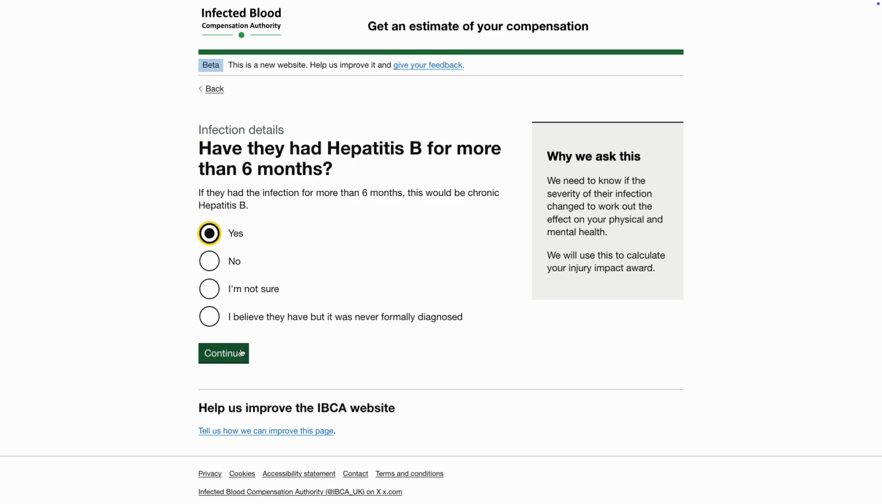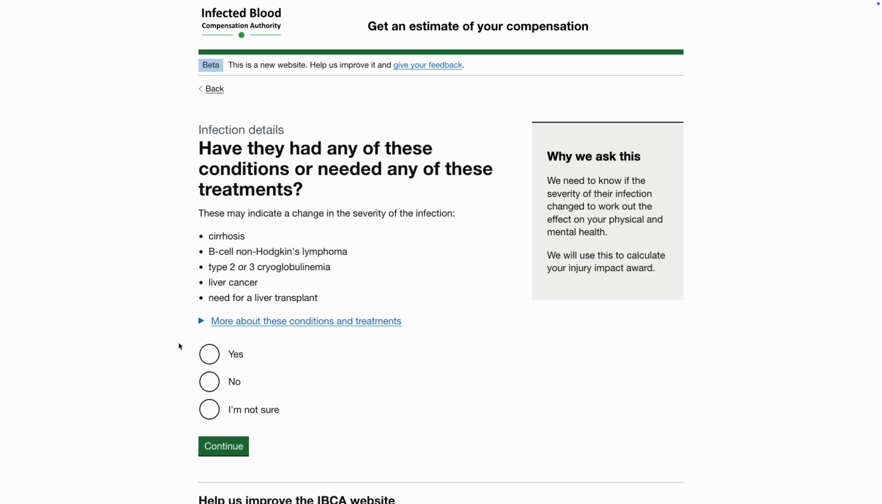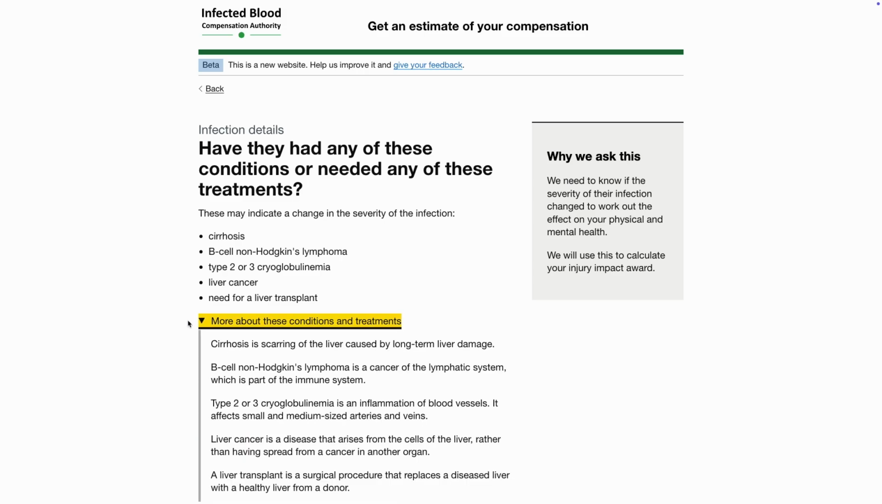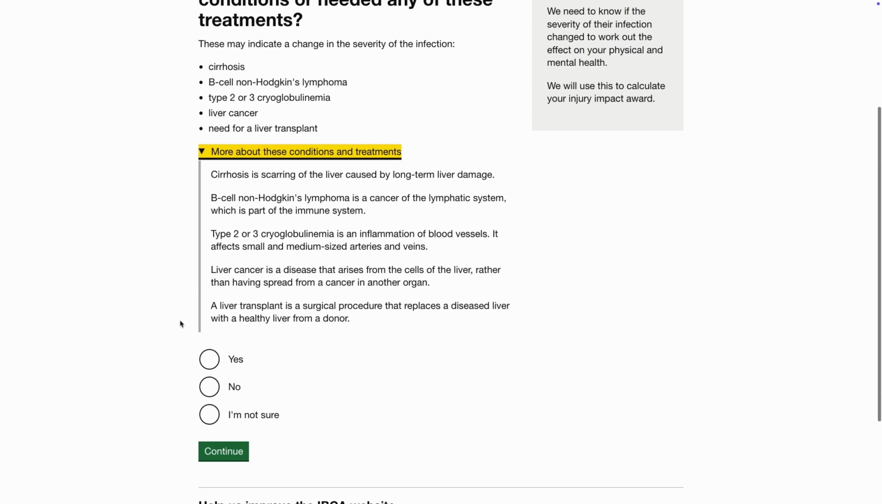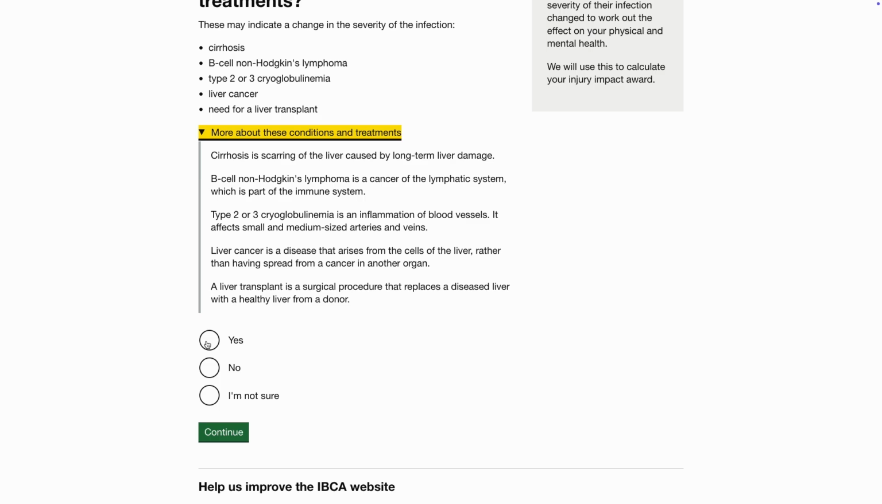Click Continue. The next question asks you if the infected person had any of the conditions or treatments that are listed. You can find out more information on each of these conditions and treatments by clicking on the More About These Conditions and Treatments icon. In this example, the answer is yes. Click Continue.